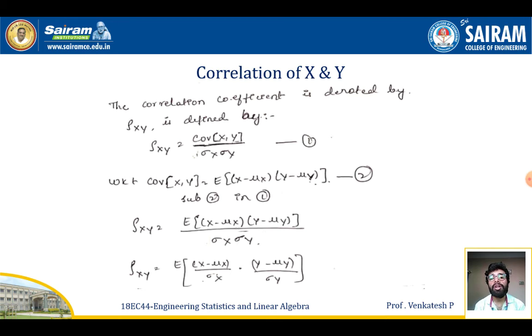Since we have the covariance of x and y in terms of expectation of (x minus mu x)(y minus mu y), I'm going to replace this equation number 2 in equation number 1. So I got the equation: expectation of (x minus mu x)(y minus mu y) divided by sigma x times sigma y. On splitting this, I got the correlation of xy equal to expectation of (x minus mu x) by sigma x times (y minus mu y) by sigma y. I got it.